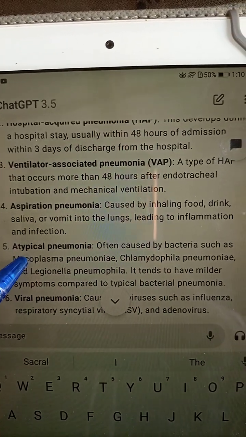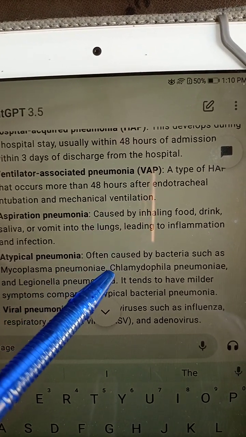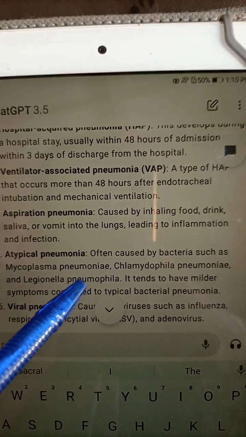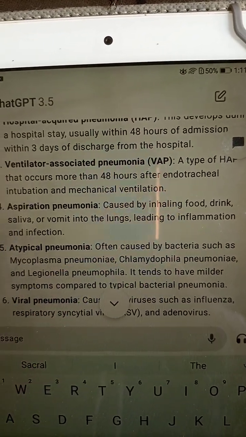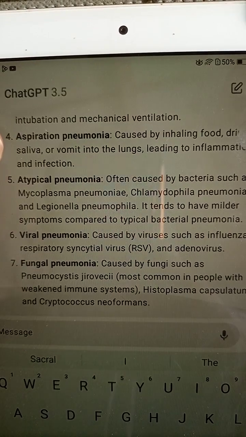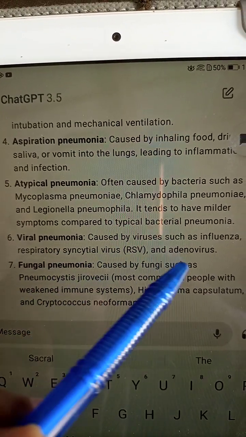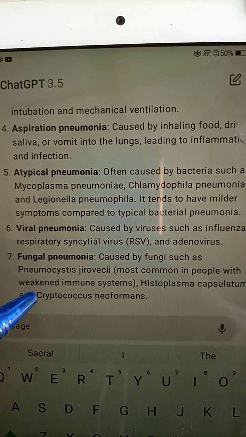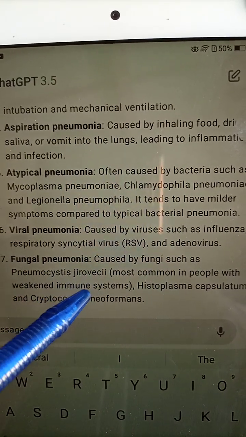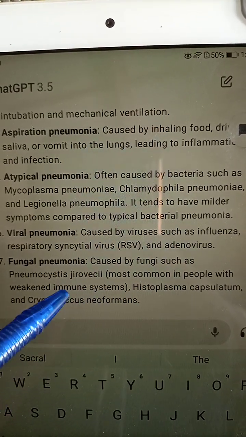Atypical pneumonia occurs when there is mycoplasma pneumonia or chlamydophila pneumonia. Legionella can cause bacterial infection. So in this way, atypical pneumonia happens, and viral pneumonia occurs because of respiratory syncytial virus or adenovirus. And finally, fungal pneumonia happens in patients who are immunocompromised; histoplasma or cryptococcus neoformans can cause fungal pneumonia.